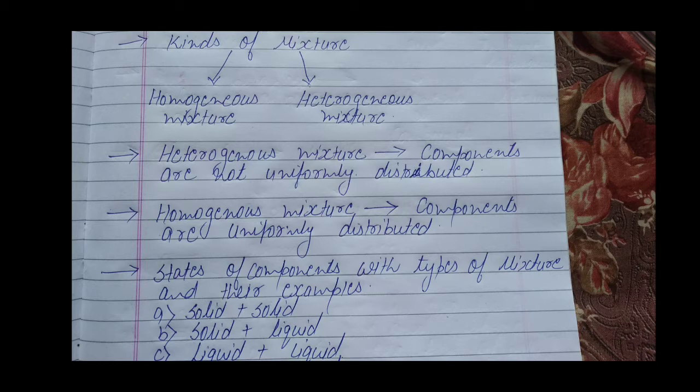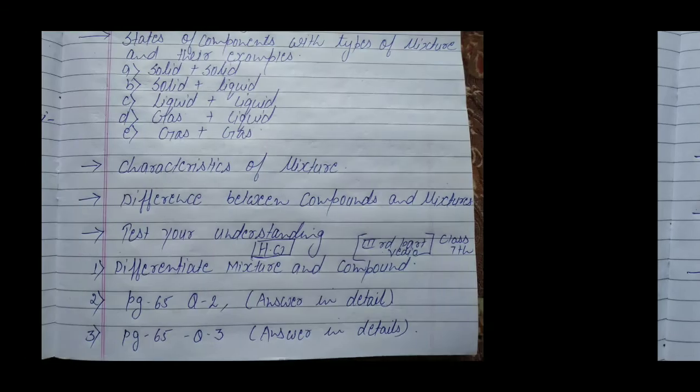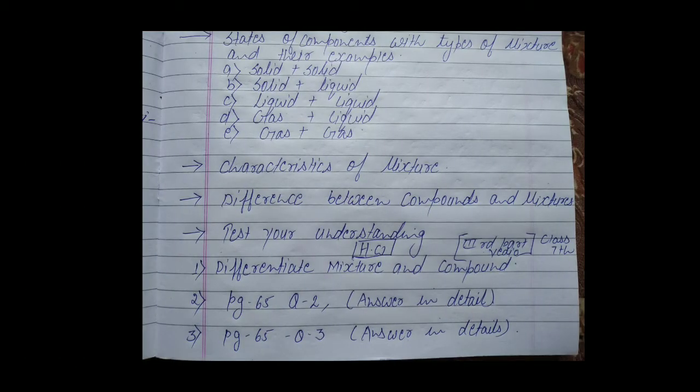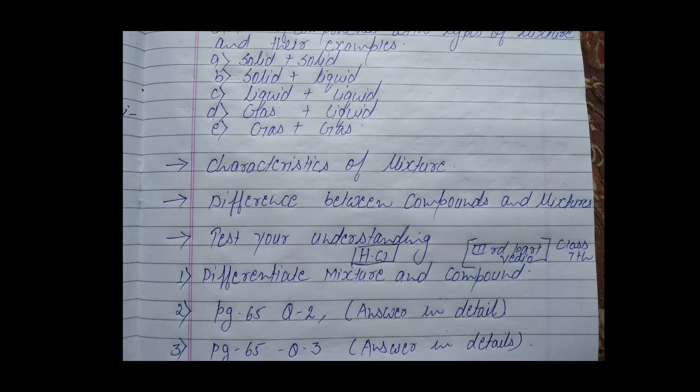So if components exist in different states, then what will its type of mixture be known as, right? Next we'll be learning about the characteristics of mixture. Then we'll be learning the difference between compound and mixture. Then we'll be testing your understanding.